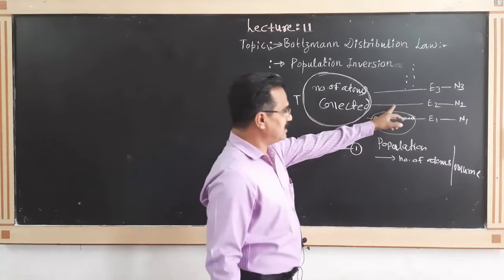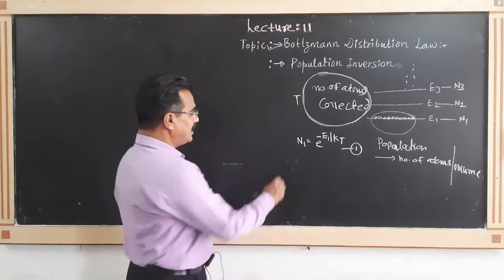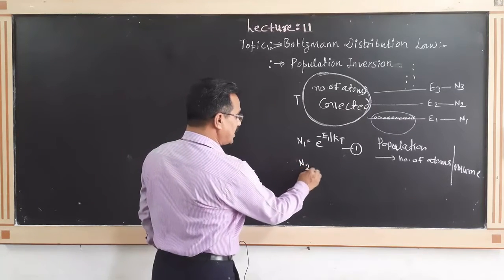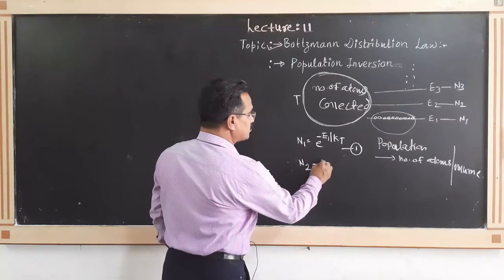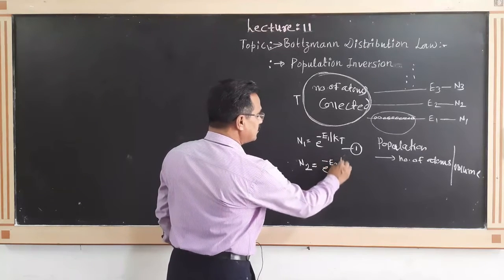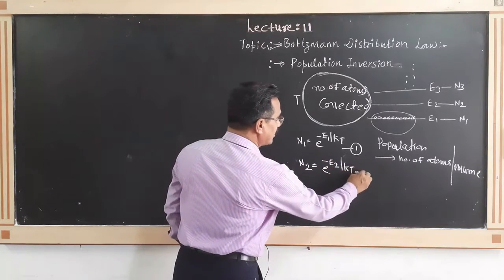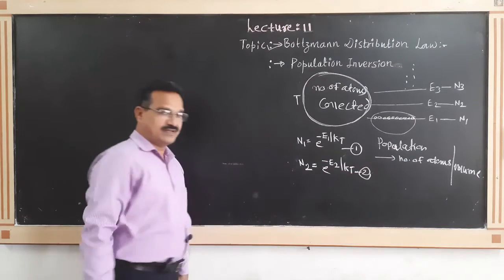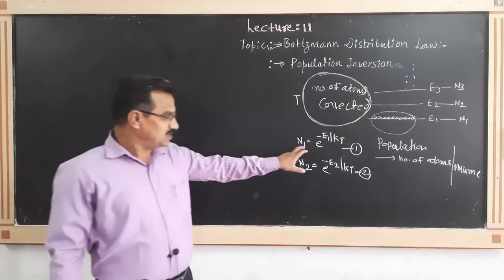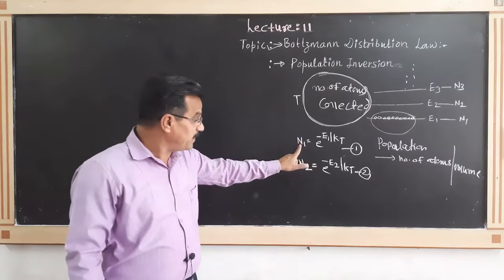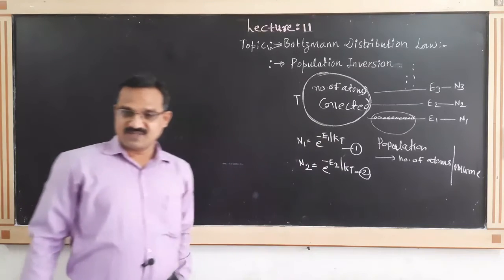When we consider the energy level E2, the population N2 is equal to e raised to minus E2 upon kT. Call this equation second. These equations show that population depends upon the temperature.